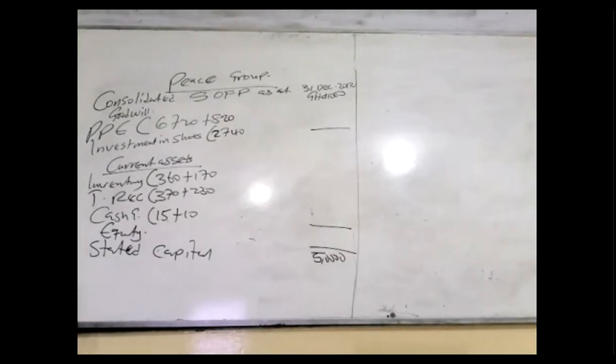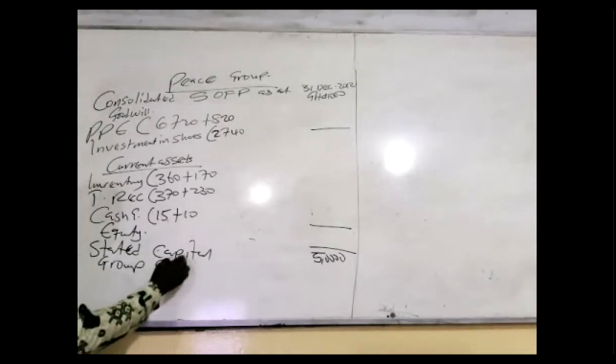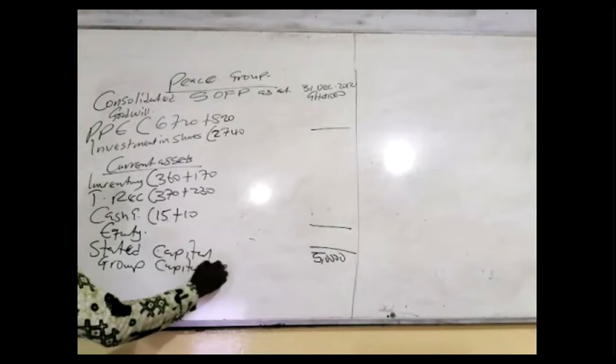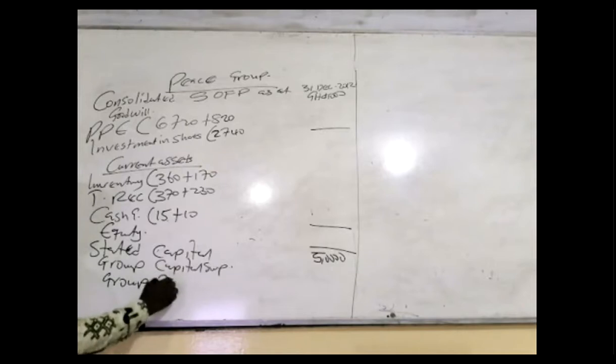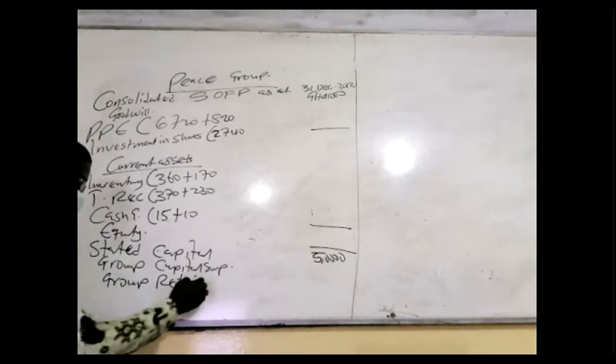So right here, the group one. So it should be group capital surplus. There might be a working for it. And then the next one is what? Retained earnings, right? It should be group retained earnings. Just add group to it.